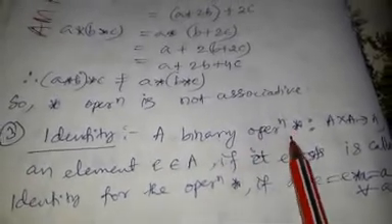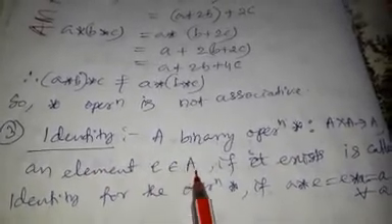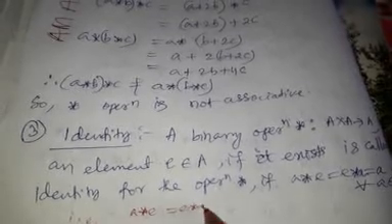A binary operation star, A cross A to A, has an element E belonging to A, if it exists, called the identity for the operation star, if A star E is equal to E star A is equal to A, where A belongs to A. That means simply you can say A star E is equal to E star A is equal to A, for all A belonging to big A. So here, if E belongs to the given set A, then E is the identity.